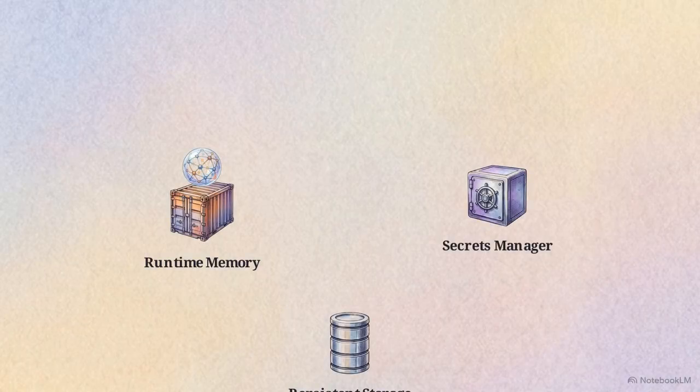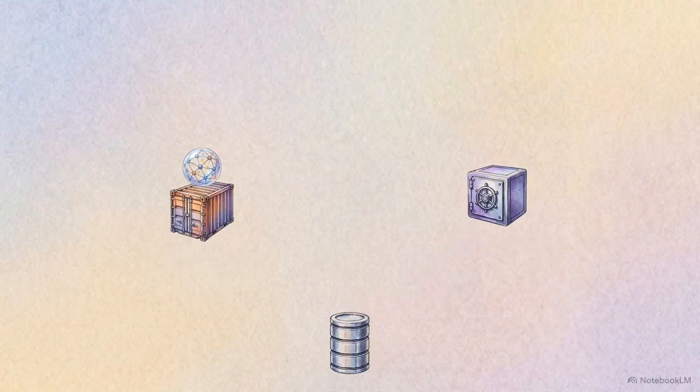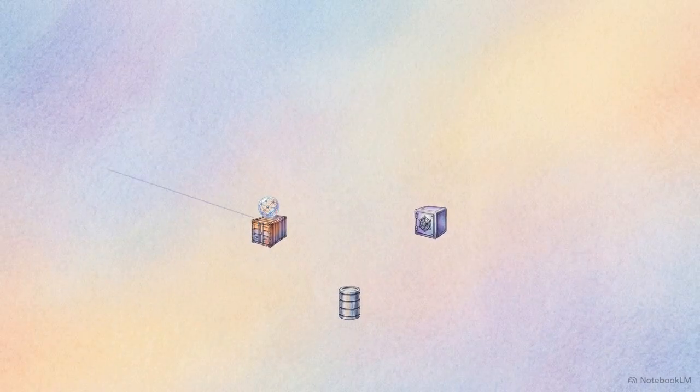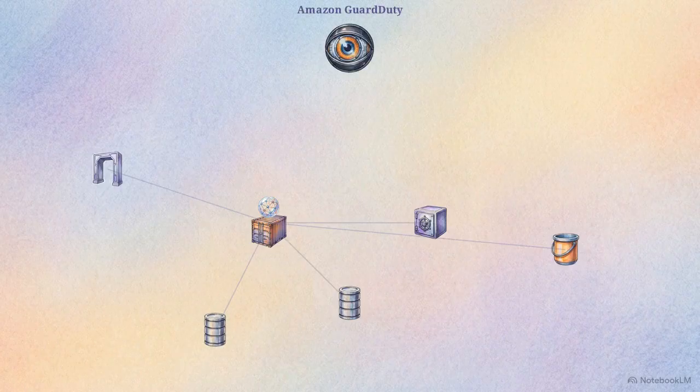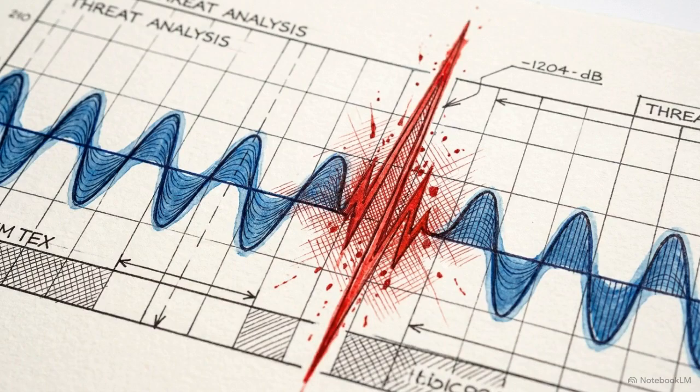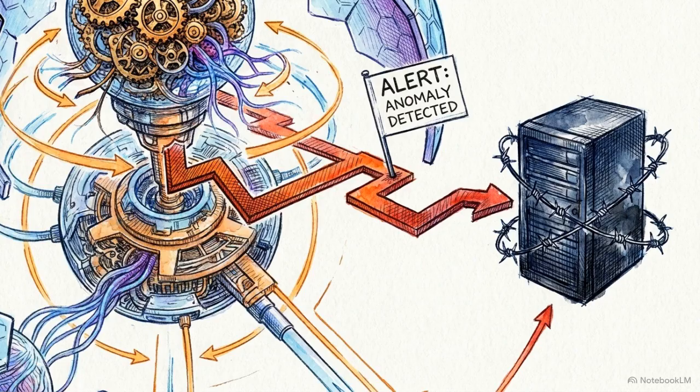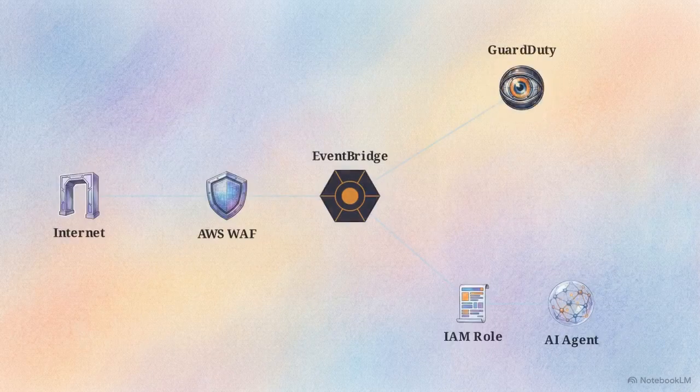We use AWS Secrets Manager for this. The agent retrieves the necessary API keys programmatically at runtime, ensuring that sensitive credentials never reside in the application's persistent storage. To defend the architecture in real time, we enable Amazon GuardDuty for machine learning-driven threat detection. It continuously monitors VPC flow logs, DNS logs, and CloudTrail data events to identify malicious activity. It analyzes these streams to detect anomalies, such as an agent communicating with a known command and control server or attempting to exfiltrate credentials.